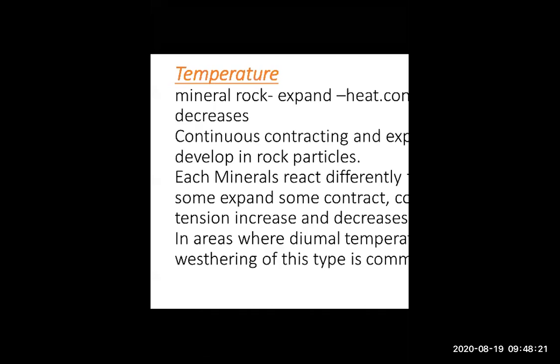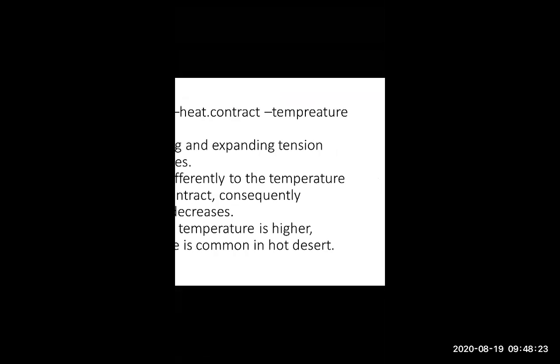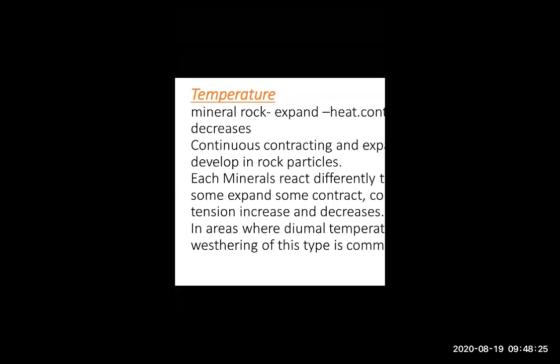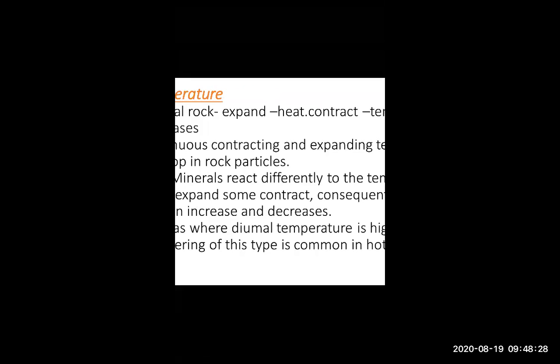Okay. Now each mineral reacts differently to temperature. Some expand and some contract. As you all know, minerals like gold and silver react differently to temperature. Gold does not heat quickly, nor does silver, and diamond is not heated quickly either. If we want to melt a diamond, we need a higher temperature, more than 2000.